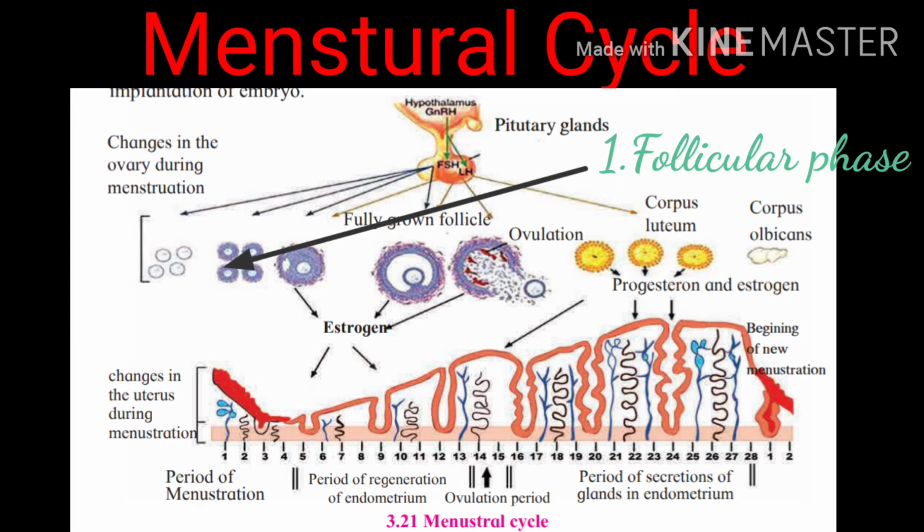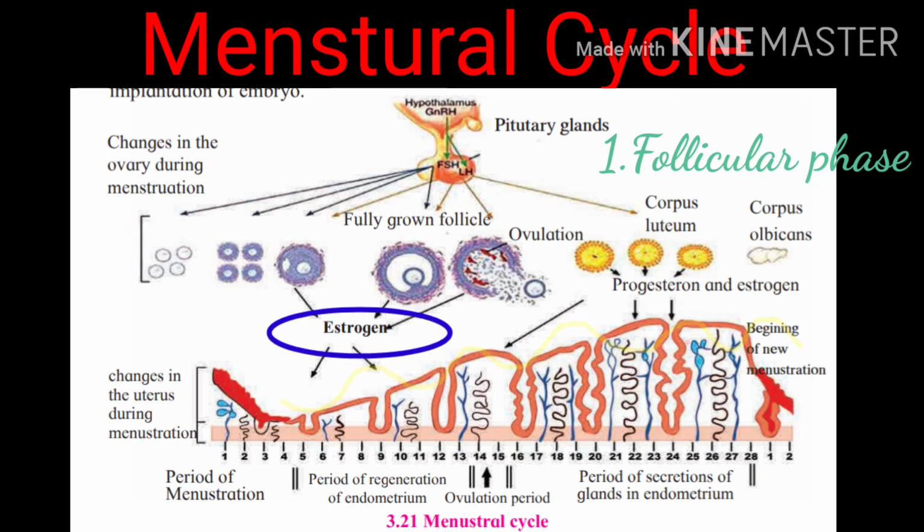Under the effect of which hormone? Yes, that is follicle stimulating hormone that is released by pituitary gland. The developing follicles secrete another important hormone known as estrogen. Now, under the effect of estrogen hormone, the endometrium of uterus starts to develop or regenerate.